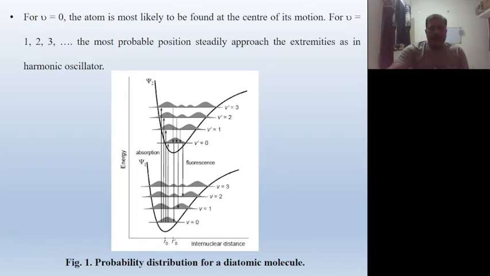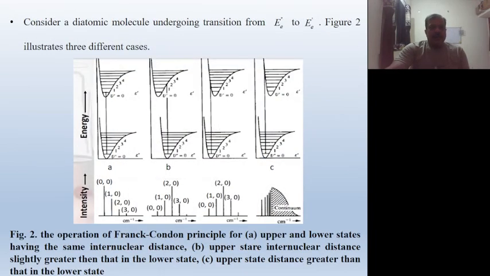This is the transition between these two internuclear distances. This is the transition 0-0, 1-0, 2-0, 3-0, 4-0 and so on. This psi squared is the wave function. This is the first diagram. Consider a diatomic molecule undergoing a transition from E double prime, the electronic energy in the lower state, to E prime, the electronic energy in the upper state.